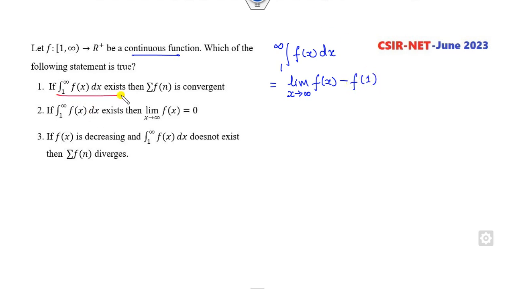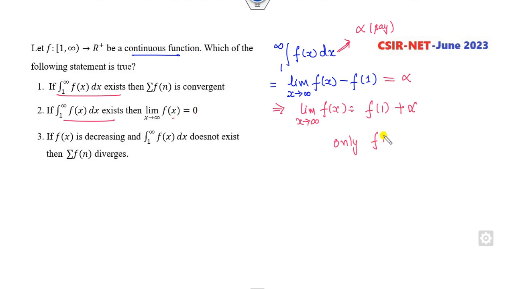So if I consider that the left hand side exists, say alpha, it means this value is alpha. So what is the meaning of that? The limit as x approaches infinity of f of x is f of 1 plus alpha. So this will be 0 only when f of 1 is minus alpha, which is not always true. So this option is cancelled out. f of n is convergent, but from here we can never say it is convergent or divergent.